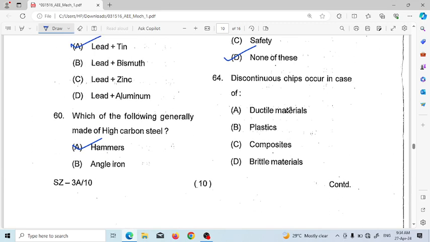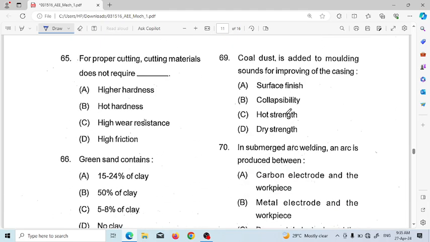Discontinuous chip occurs in case of ductile metal, plastic, composite, brittle metal. So for brittle metal we find discontinuous chip. For proper coating, the material does not require high hardness, hot hardness, higher wear resistance, high friction. So higher hardness will be the correct answer.